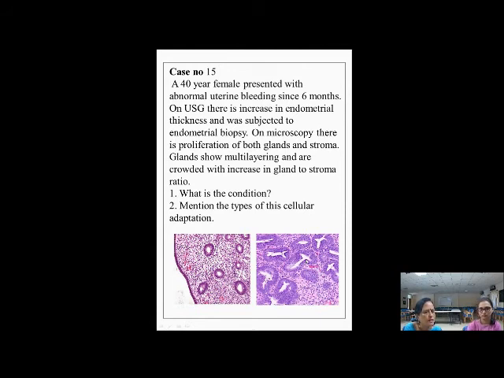What was the answer that they gave? They answered it as endometrial hyperplasia. Yes. And because it is endometrial hyperplasia, mention the types of cellular adaptation. The condition itself is telling them it is hyperplasia. Hyperplasia is the cellular adaptation.